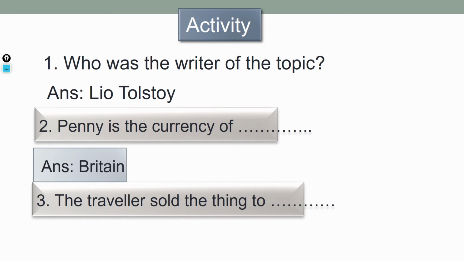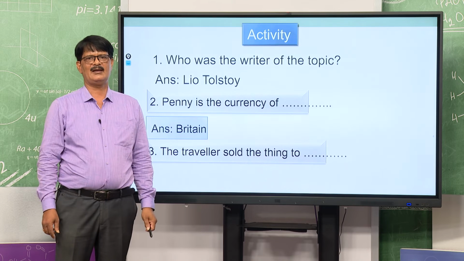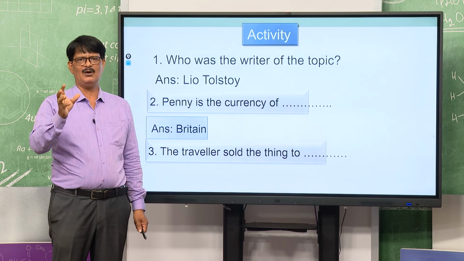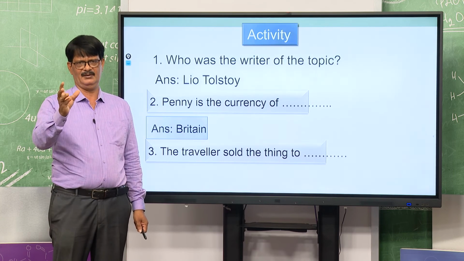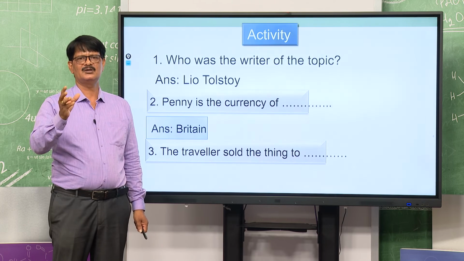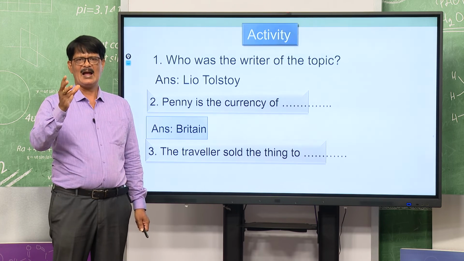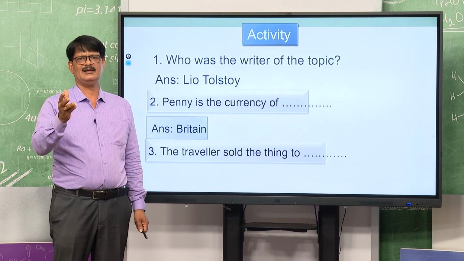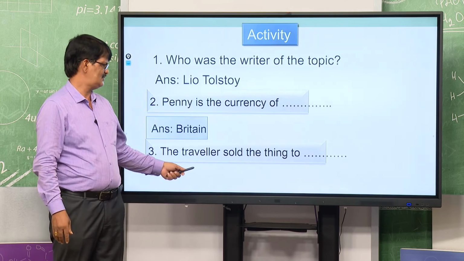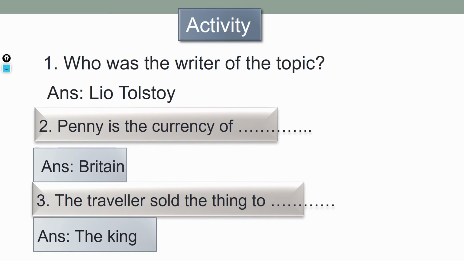The traveler sold the thing to dash. The traveler means whenever the children found the thing in the ravine, the traveler or the passerby got it as a rare thing and he sold it to the king. Yes, the king. Okay. Then we will go to the next activities.